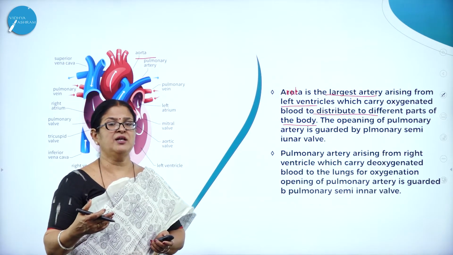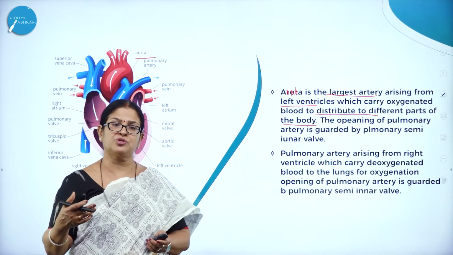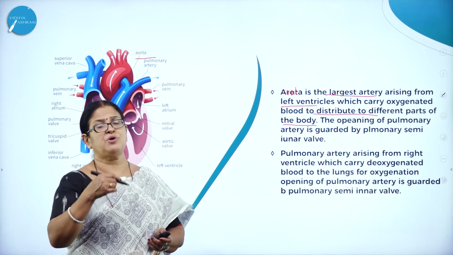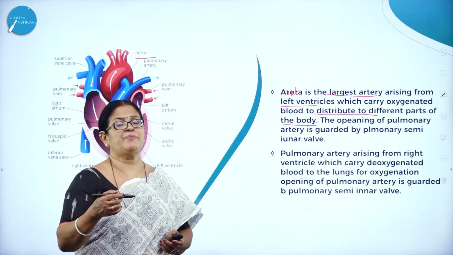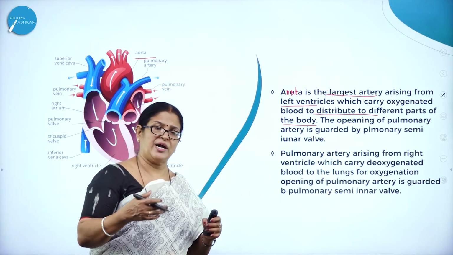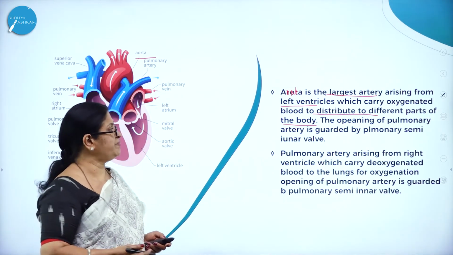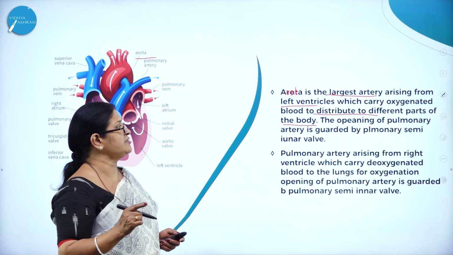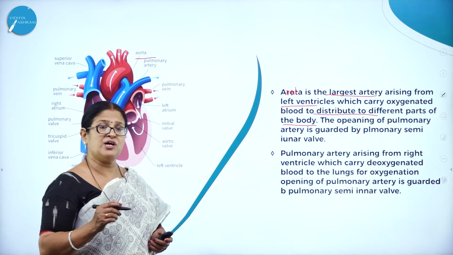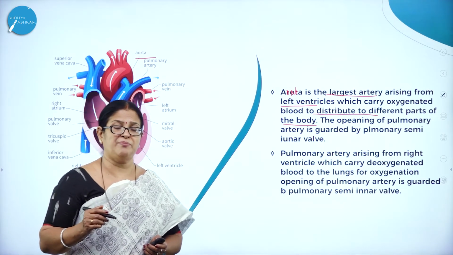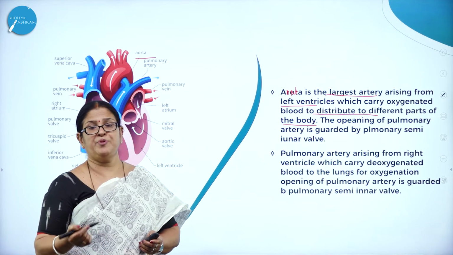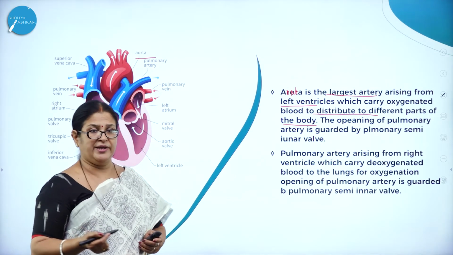From the left auricle, through the bicuspid valve, it goes to the left ventricle. From the left ventricle, the blood flows through the aorta, which is the main supplier. From the aorta, through arteries and blood vessels, it is supplied to the different parts of the body. So aorta is the largest artery arising from the left ventricle, which carries oxygenated blood. What do you mean by oxygenated blood? Having more of oxygen. Pure blood means having more oxygen. Impure blood means having more carbon dioxide.